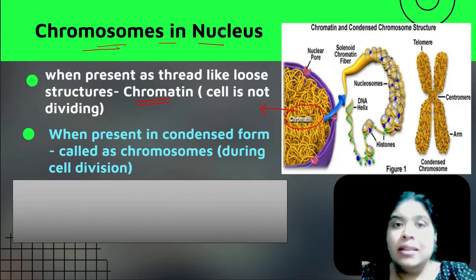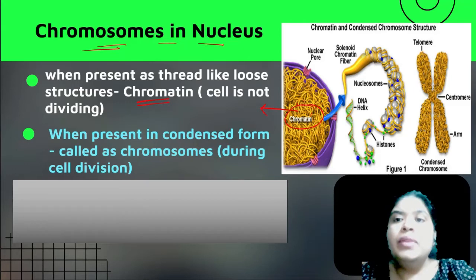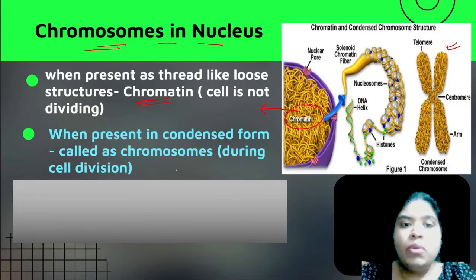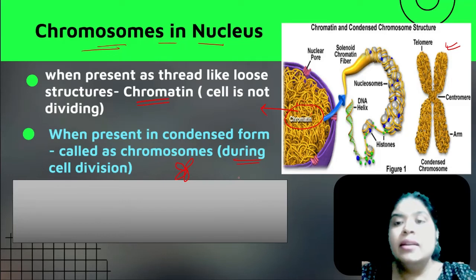This is visible when the cell is not dividing. But when the cell is undergoing division, you would see X-shaped chromosomes. When cell division is happening, the genetic material is condensed and takes the shape of a chromosome.